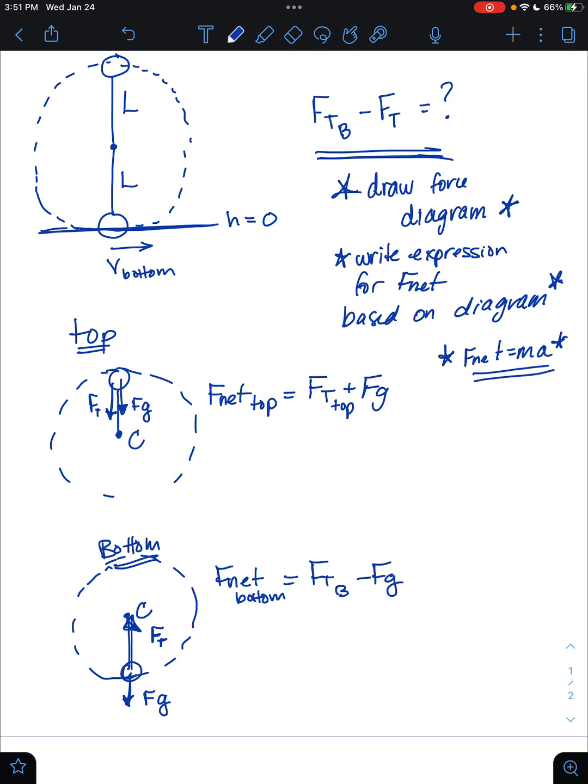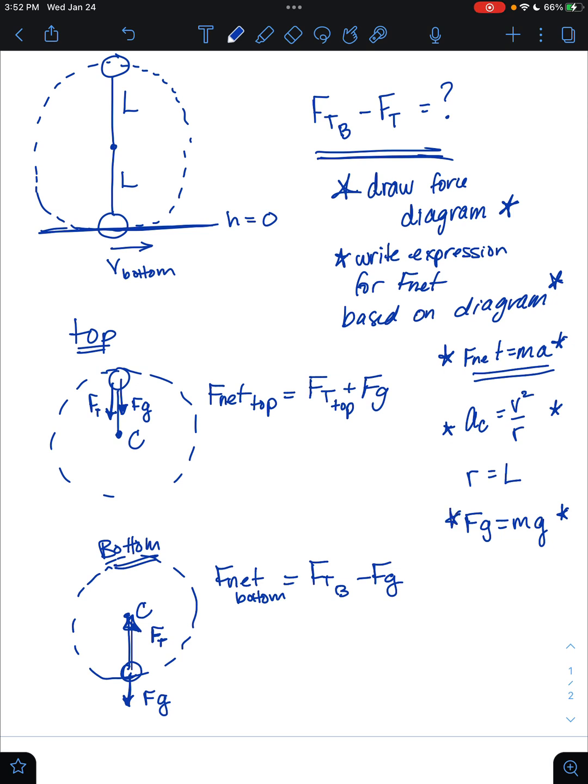And when I go in a circle, that acceleration is going to be centripetal. So I know the equation for that is v squared over r. So these are my building blocks for this problem. These are places I can get points even if I can't put it all together. Next, what we would have to do is say things like replace r, the radius of the circle, with L. And maybe even replace F_G with mg. Look at that. I just scammed another point, even though I don't know the answer.